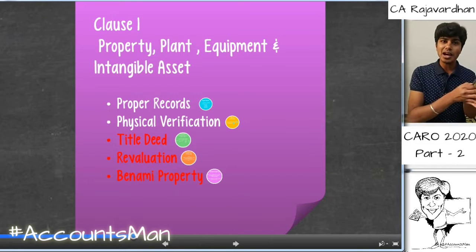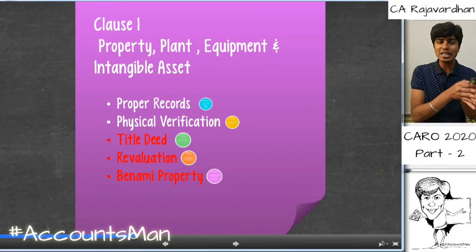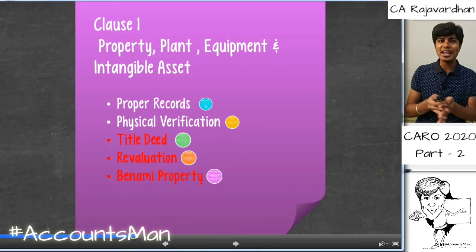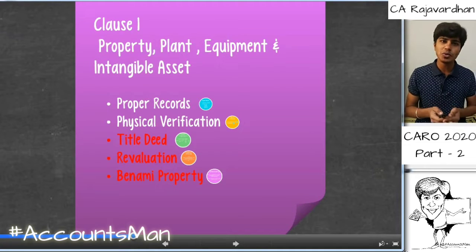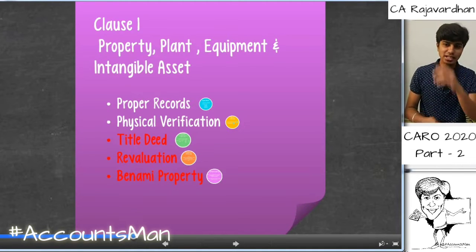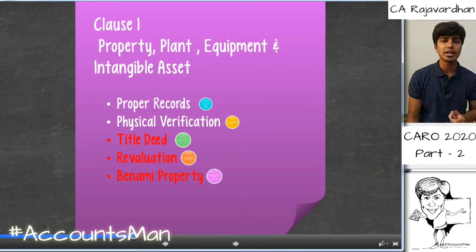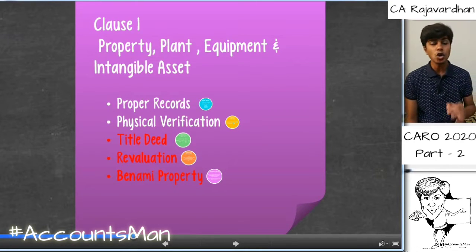However, previously Accounting Standard 10, which spoke about fixed assets, now has been revised, and Accounting Standard 10 revised talks about property, plant and equipment. Under the Ind AS era, Ind AS 16 again uses the term property, plant and equipment. So we'll be using this name. And in the entire presentation, whenever I use the color red, it means that that is something new which was not there under Caro 2016 but has come into picture in Caro 2020.